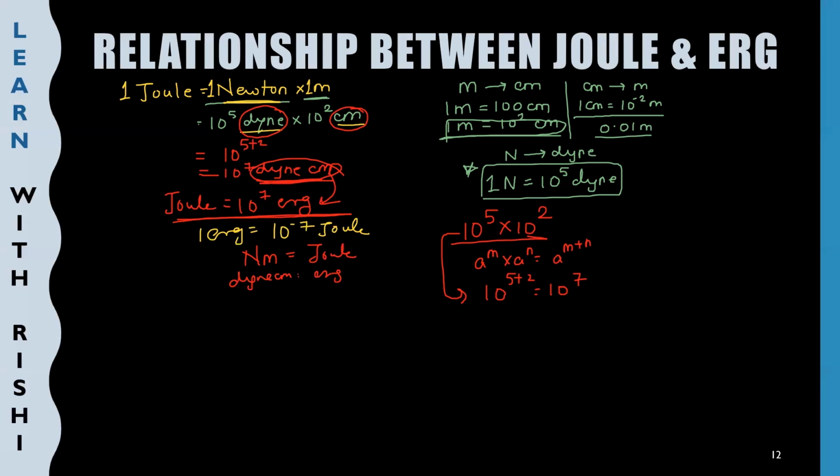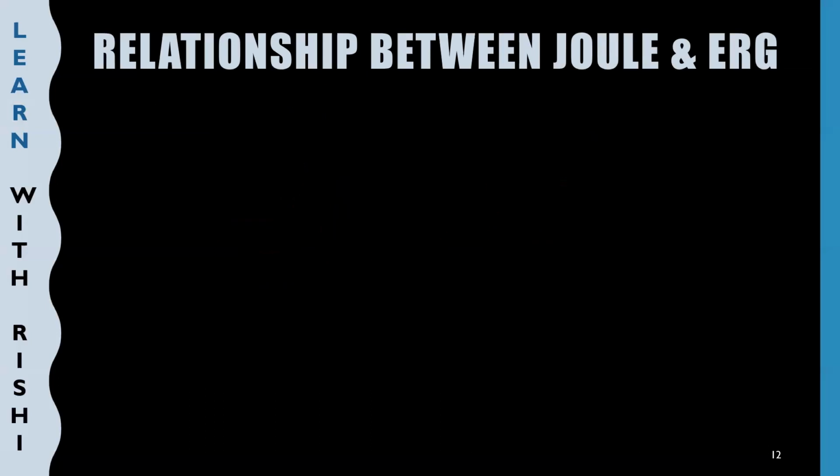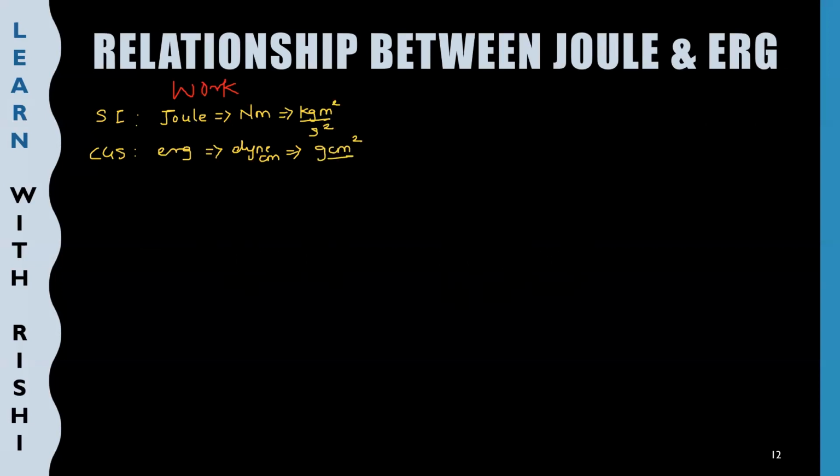This is the formula. So let us do some recap. First, we learned about the units. Work has 2 units, one is the SI unit, another is the CGS unit. The SI unit is joule. Joule is nothing but Newton meter, and Newton meter is nothing but kilogram meter square per second square. Then the CGS unit is erg. 1 erg is nothing but dyne centimeter, and dyne centimeter is equal to gram centimeter square per second square.